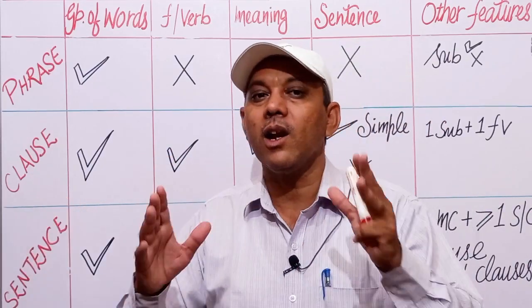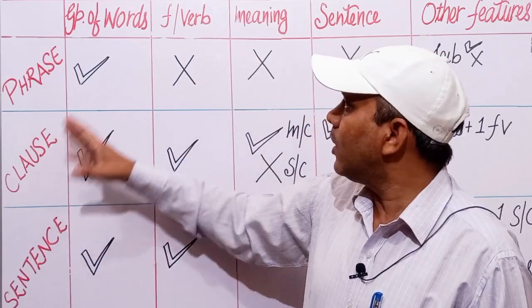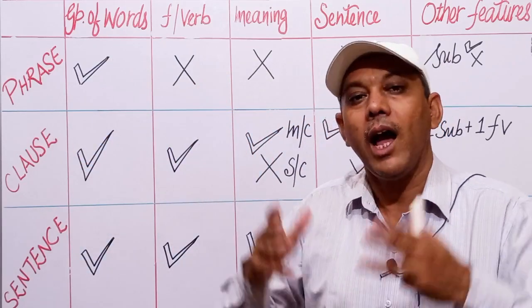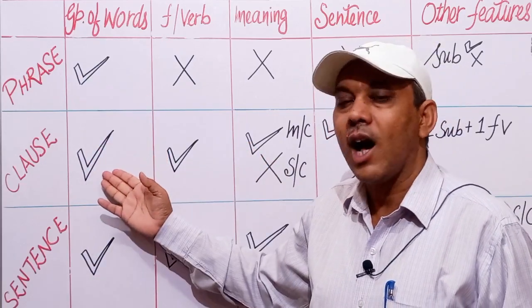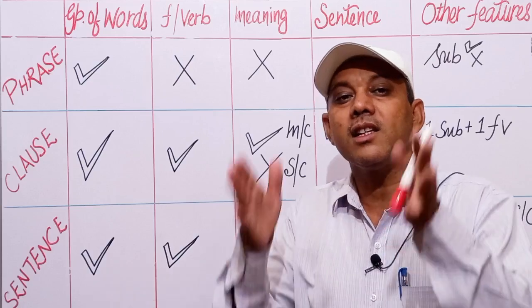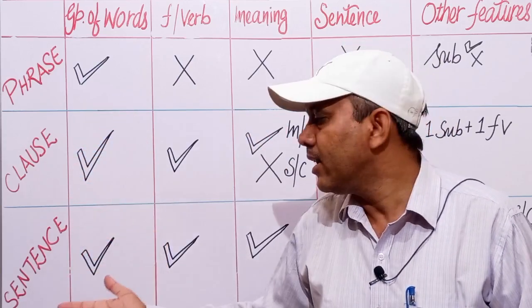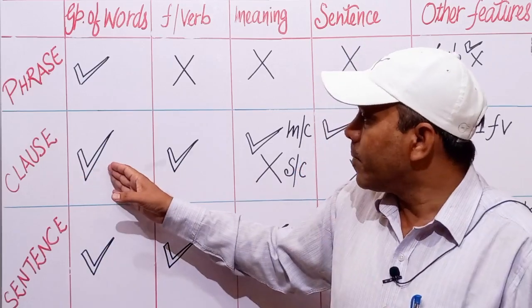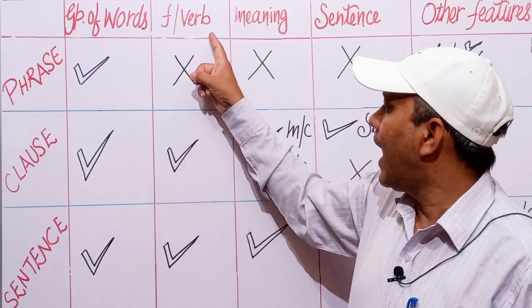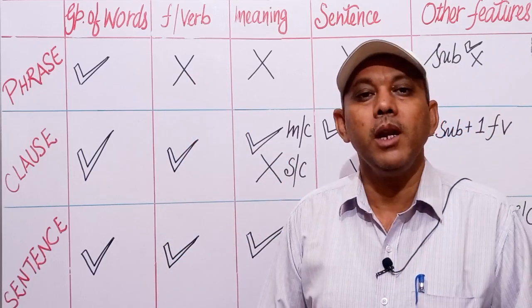अब हम लेते हैं क्लॉज. व्हाट इज ए क्लॉज एक्चुअली? Is a clause a group of words? Absolutely a group of words. A phrase, a clause, as well as a sentence. This is the similarity between phrase, clause, and the sentence. A clause is also a group of words. Has a clause a finite verb? बेशक, बिल्कुल.